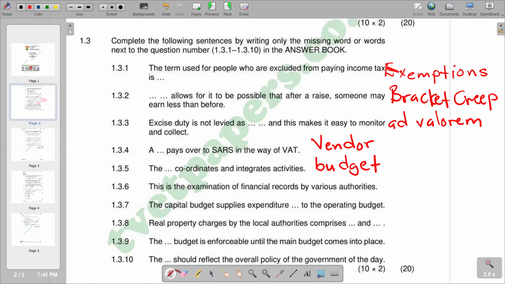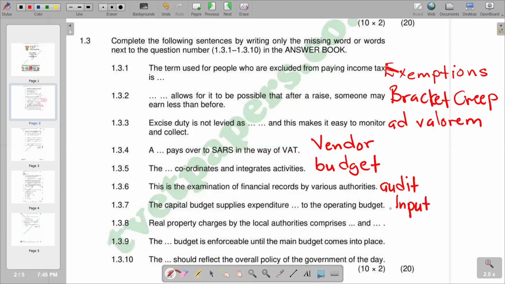And we have 1.3.6. This is the examination of financial records by various authorities. We know that when external authorities come to examine the financial records in terms of financial statements, we have audits that will be taking place. So we have audit. 1.3.7. The capital budget supplies expenditure dash to the operating budget. So this is expenditure inputs.